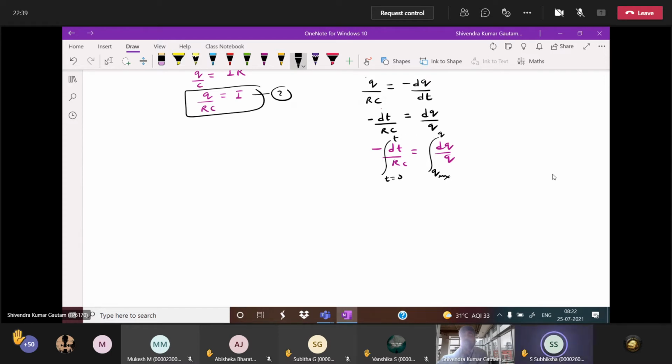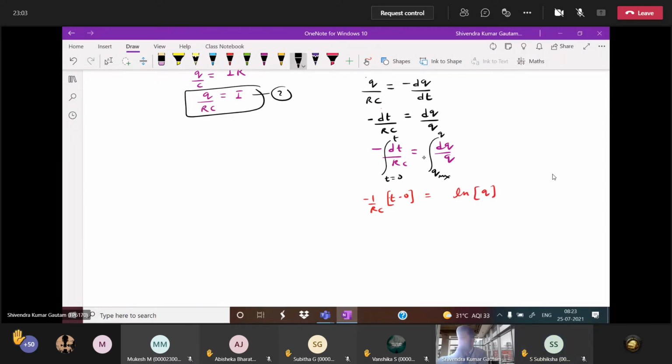Q. Now if you integrate, minus 1 by RC, and the integration of dt will be t, yes or no? Limit t minus 0 is equal to the integration of dq by q. Anybody can tell? Ln q. Very good.